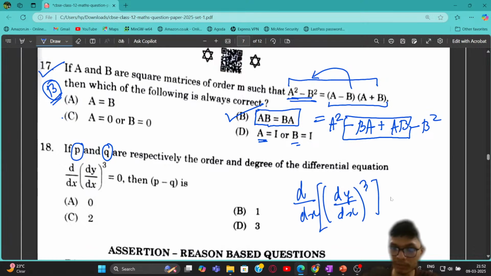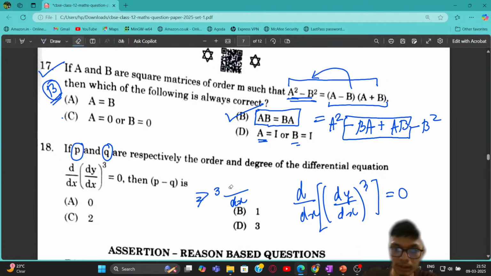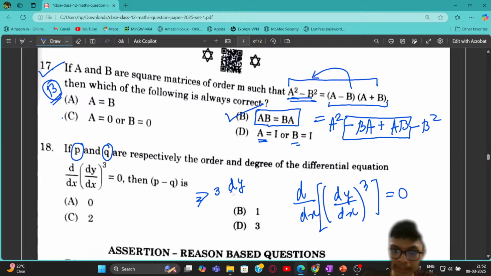So if we just try to perform this, it is equal to 0, right? So we just try to perform this operation. So I will get 3 times dy/dx, I'm just performing this operation, okay? The differentiation of this particular term is basically going to be 3 times (dy/dx) whole squared, multiplied with the second derivative of y with respect to x.